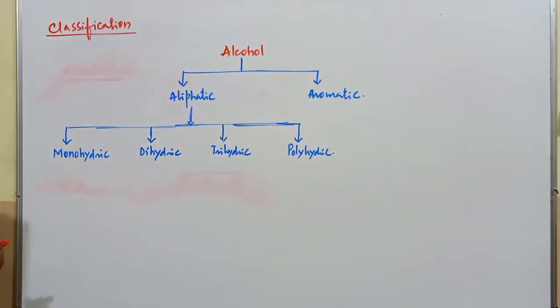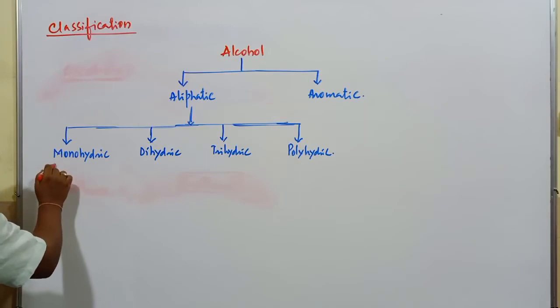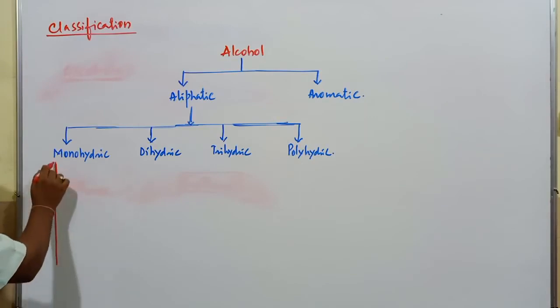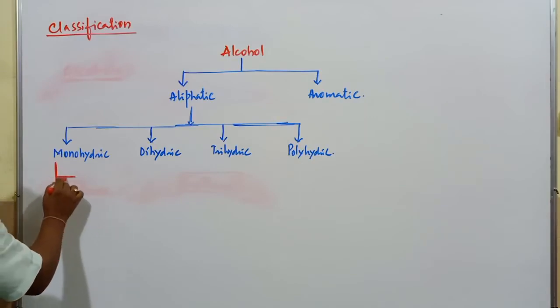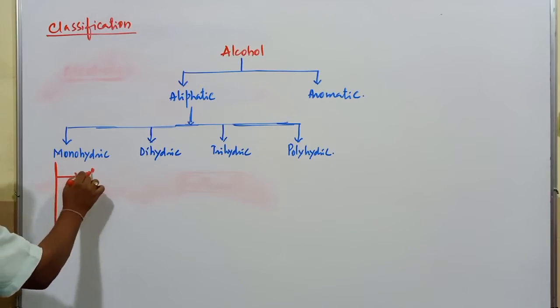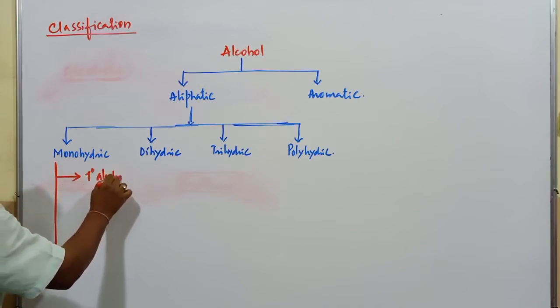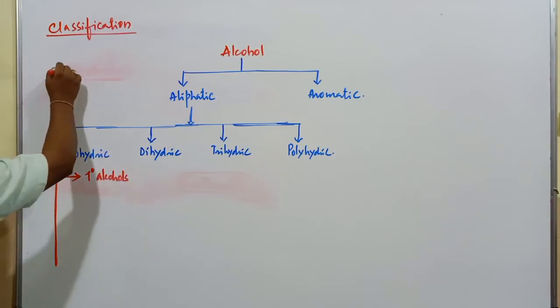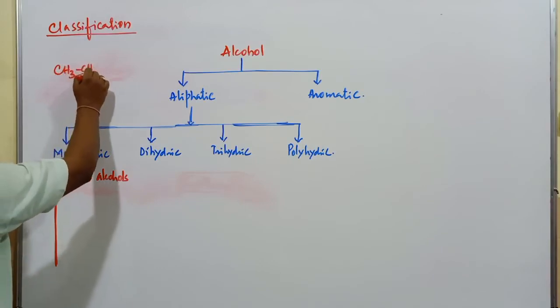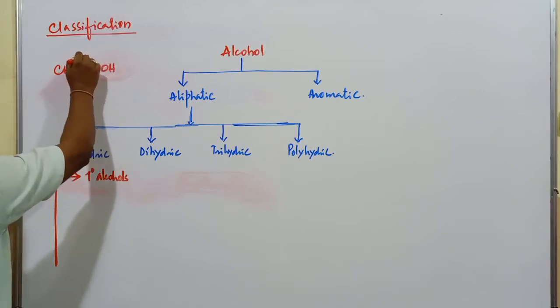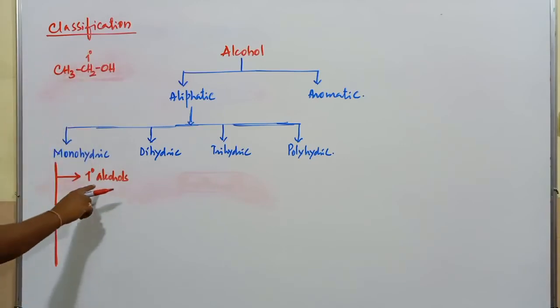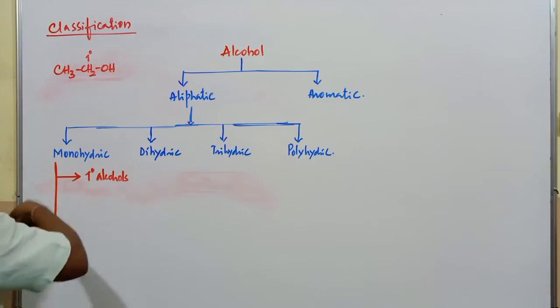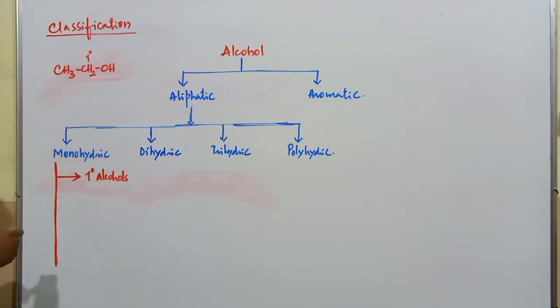Okay. In case of monohydric alcohol, there are different types. What are the different types we come across? First one is called primary alcohols. What are primary alcohols? 1 degree alcohols. 1 degree alcohol refers to when the OH group is bonded to a primary carbon atom. This is a primary carbon atom. If the OH group is bonded to a primary carbon atom, those compounds are called primary alcohols. The best examples are methanol, ethanol, propanol, butanol, all examples of primary alcohol.